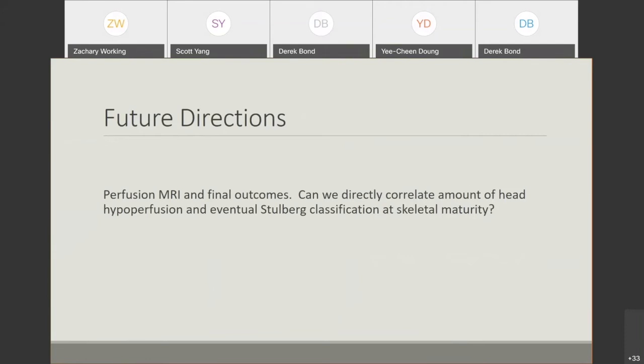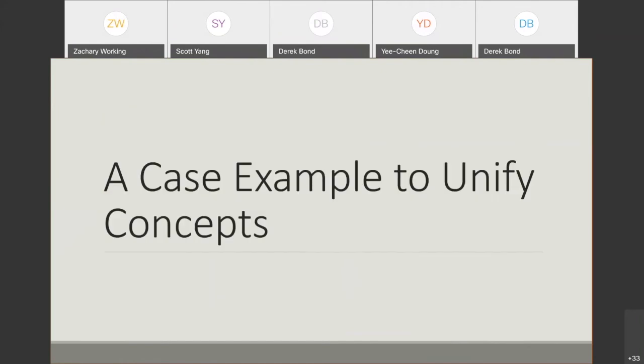So the next step for perfusion MRI: because it is very quantitative, it gives you a number from 0 to 100, as opposed to the lateral pillar classification A, B, or C. Is there a direct correlation between the amount of avascular bone and final outcomes? I'm sure we can study that within the next few years to see if there's a good correlation with this modality. So let's do a case example to unify all these confusing concepts.